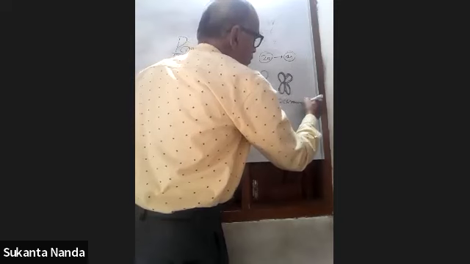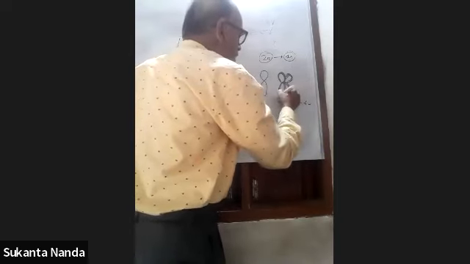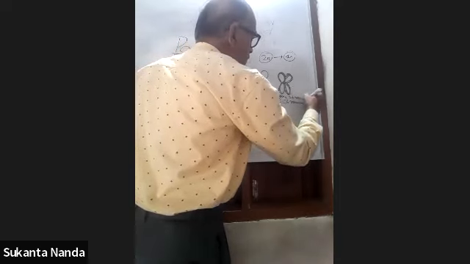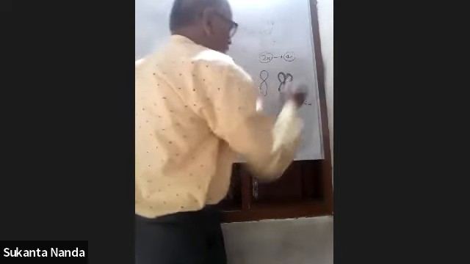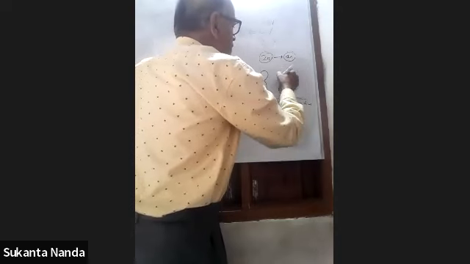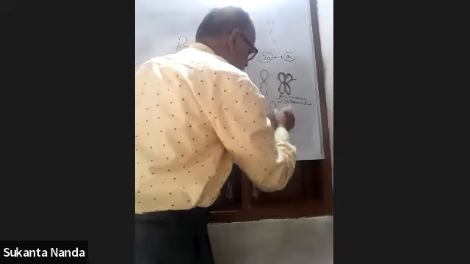Two chromatids, but here it is one chromosome. It is also one chromosome. Chromosome number is one. Chromatid number is two. And these are the four arms. These are the arms. This is the arm. You see that.